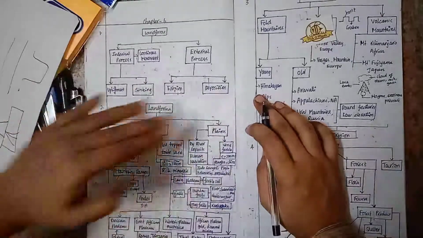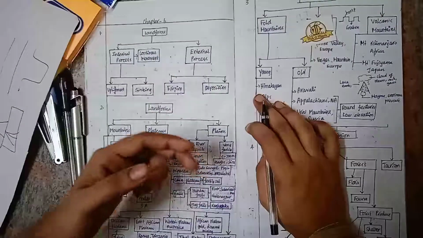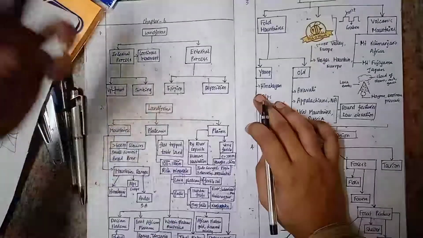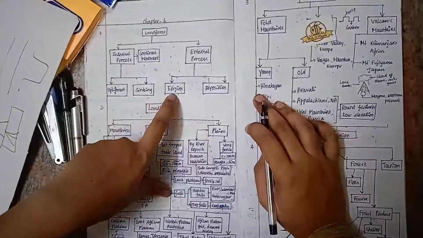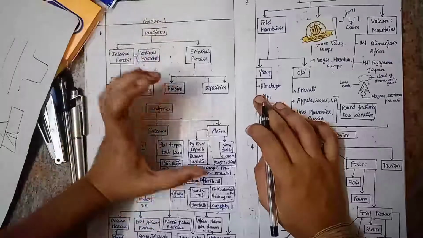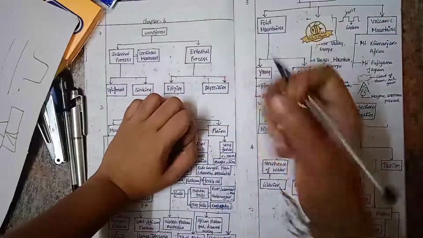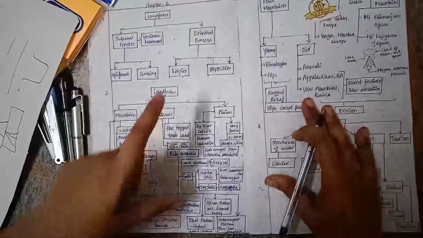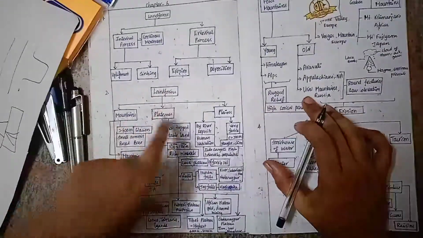Because the rivers are flowing, they will carry some silt, right? Rivers and the air also carry some sand particles, right? Because of that, erosion happens, and the carried soil and particles will be deposited in some other place, and that is called deposition. So, landforms. In landforms we have mountains, plateaus and plains.